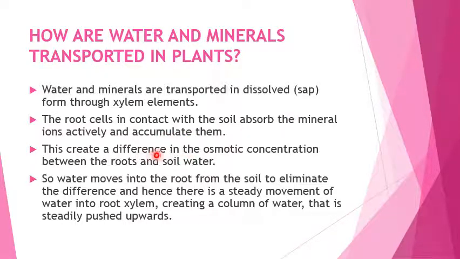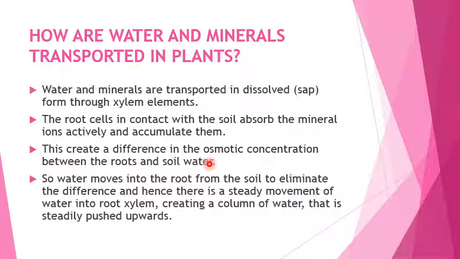This creates a difference in the osmotic concentration between the roots and the soil water, because when the minerals are accumulated in the root, they become more in the root and lesser in the soil water.